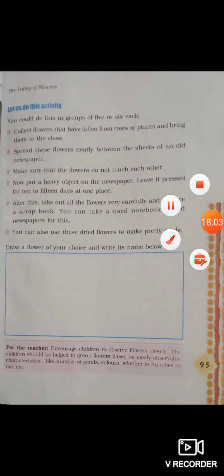Now children, see at page number 95. Draw a flower of your choice and write its name below. Children, do it yourself.